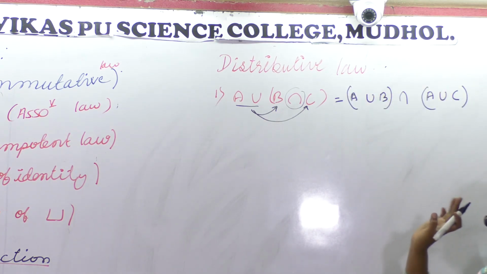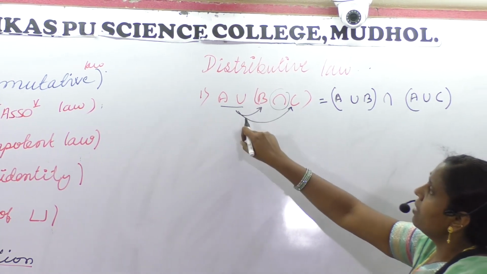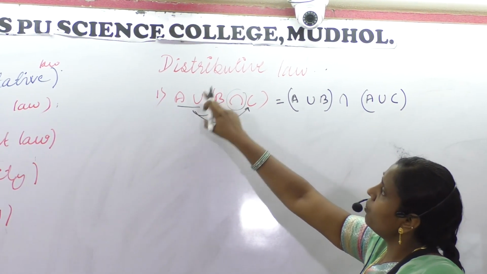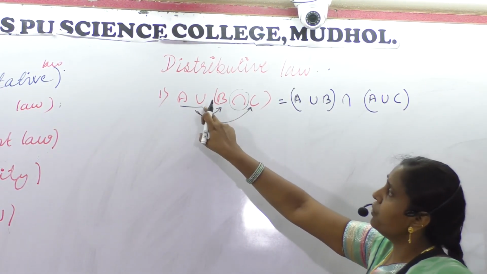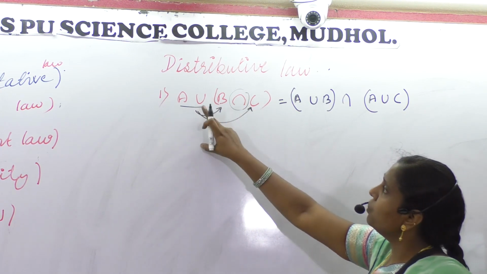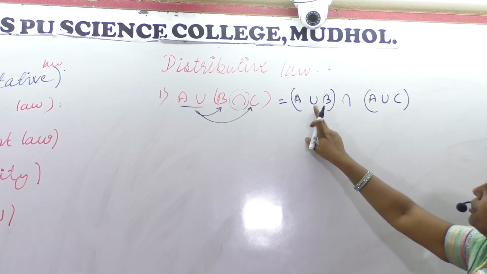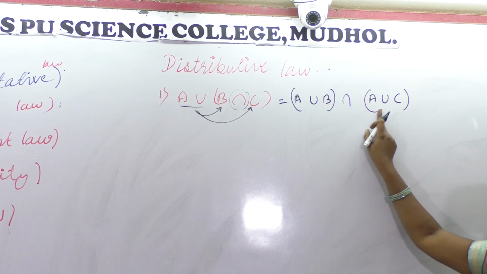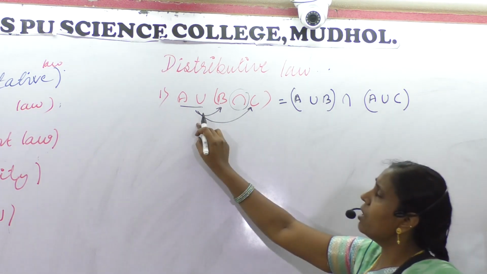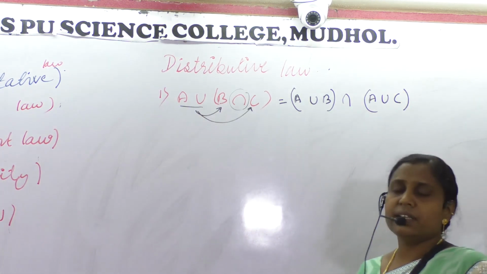Is this clear? Okay. What is the distribution law here? Distribution of union over intersection. Union was only one symbol. See, it got distributed to both union. So what do you mean by this law? Distribution of union over intersection.